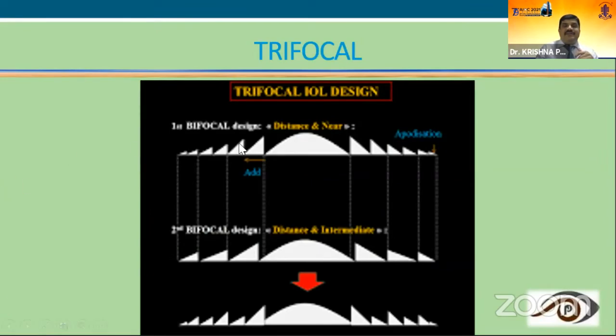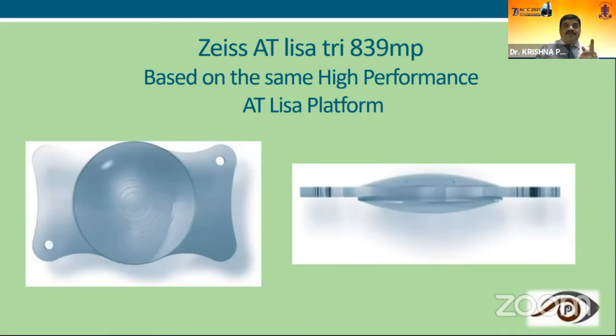This is the first generation bifocal IOL. You can see a lot of rings were there. Then it became the second generation bifocal. Then this became the third generation trifocal, with small and larger wedges on the intraocular lens. So my talk today is about the Trilisa 839 MP trifocal from Carl Zeiss.